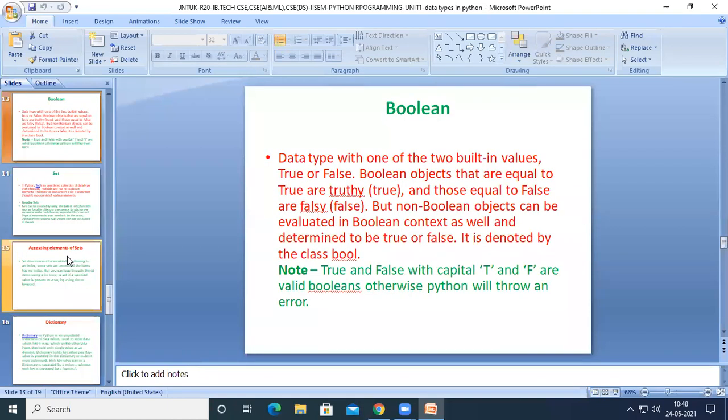Next one, Boolean. Why was this Boolean data type introduced in programming languages? There may be some situations where we have to take decisions between two values. So for example, if we want a variable which will store only true or false, other than those two, it cannot store any type of value.